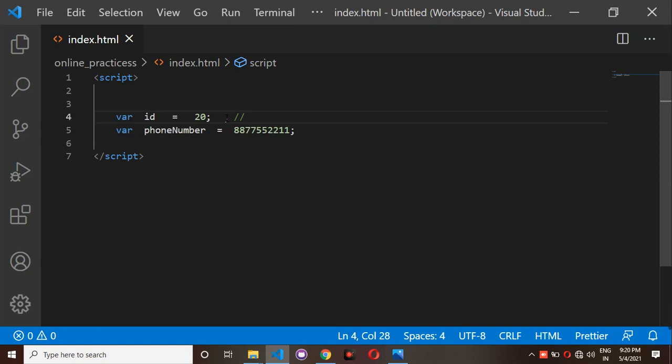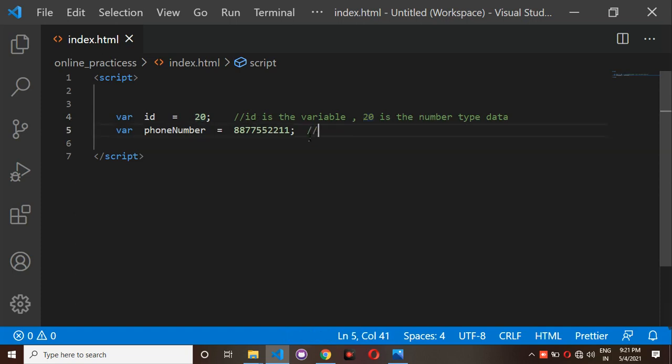Comments describe something about your program. For example, what this number is, what this variable name is, or for what purpose you are writing this program. If you would like to note something, you have to write it inside comments. Comments will not be visible on the screen. For example, here id is the variable name, and 20 is number type data.